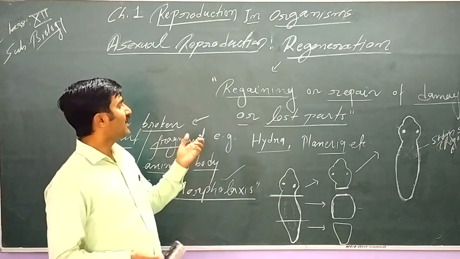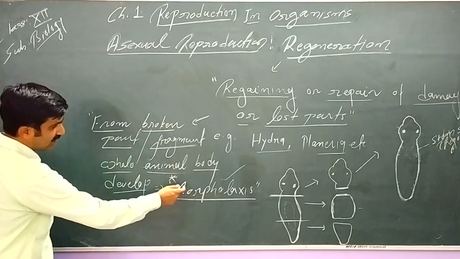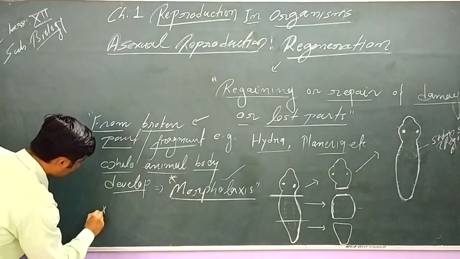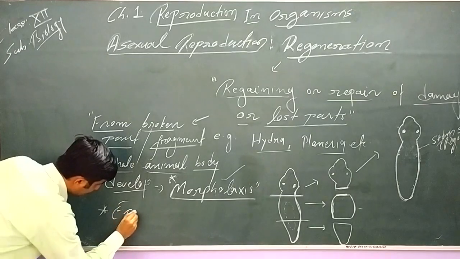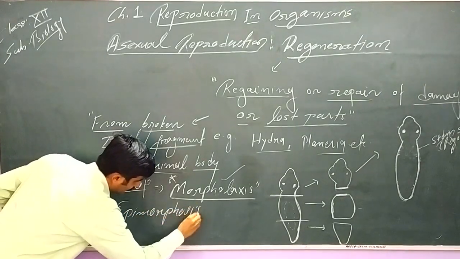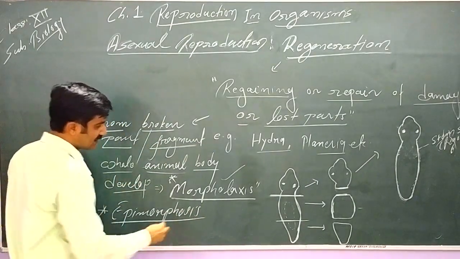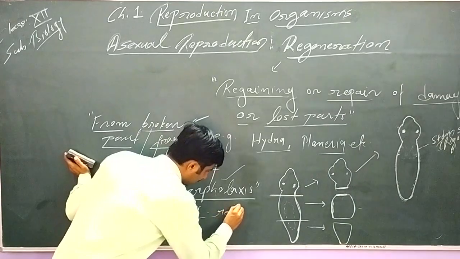This is called epimorphosis. So this is another type of regeneration, epimorphosis, restoring the lost part.